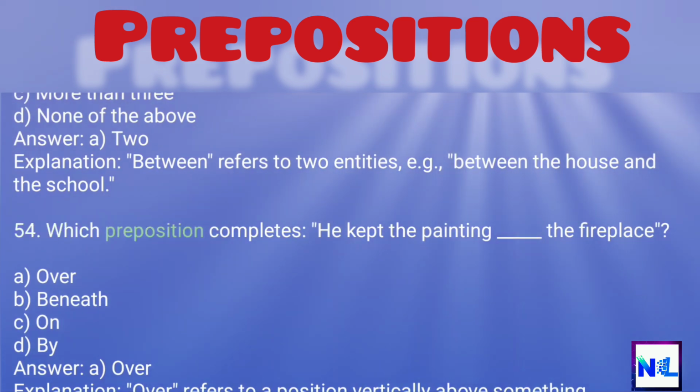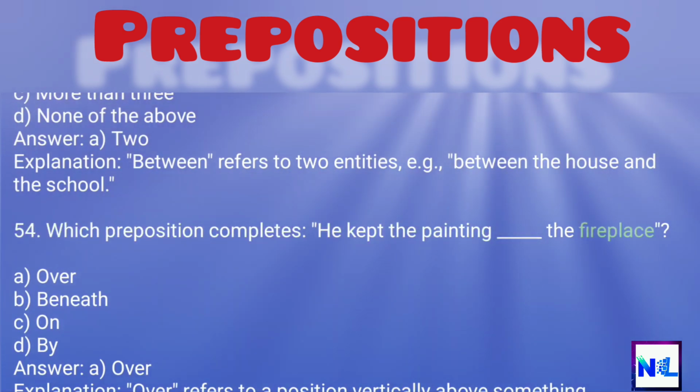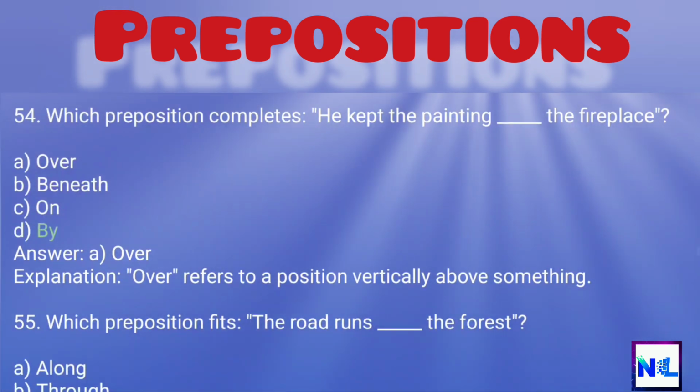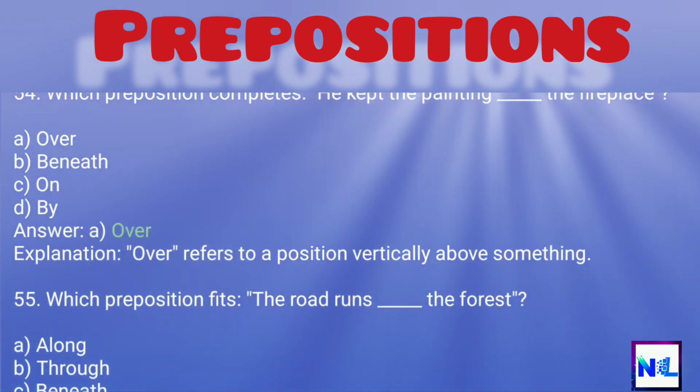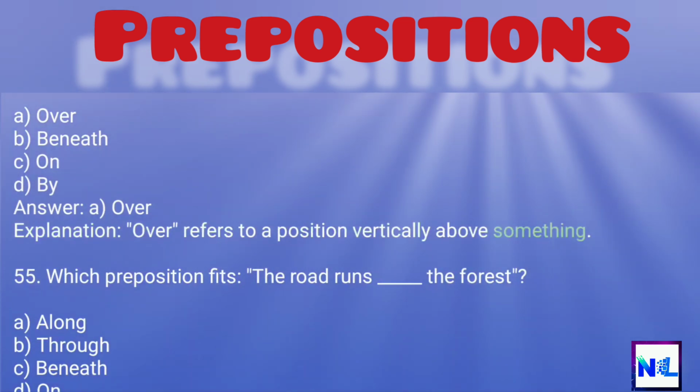54. Which preposition completes? He kept the painting the fireplace. A. Over. B. Beneath. C. On. D. By. Answer: A. Over. Explanation: Over refers to a position vertically above something.